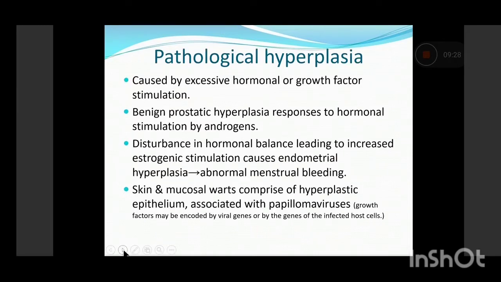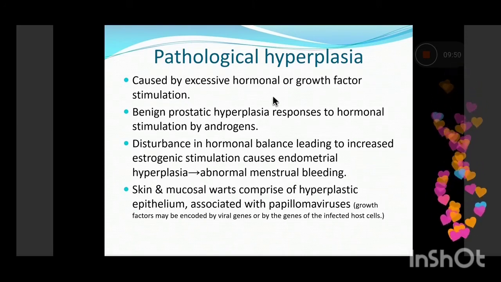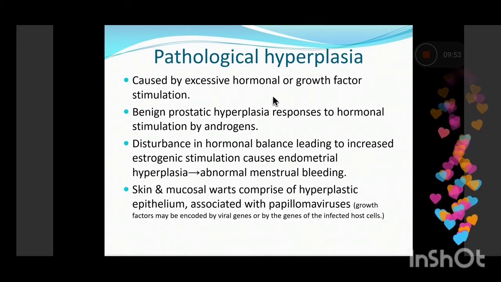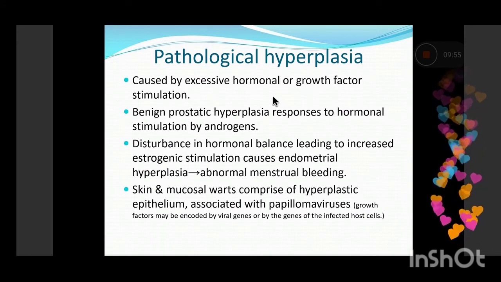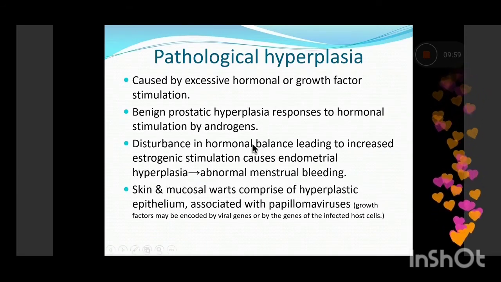Now the third is pathological hyperplasia, which is caused by excessive hormonal or growth factor stimulation. The classic example is benign prostatic hyperplasia seen in old age in men, which occurs in response to androgenic stimulation. Also, disturbance in the hormonal balance in perimenopausal females often leads to increased estrogenic stimulation, leading to endometrial hyperplasia, which leads to abnormal menstrual bleeding in the perimenopausal age group.